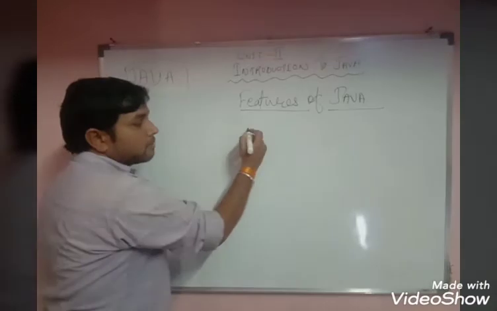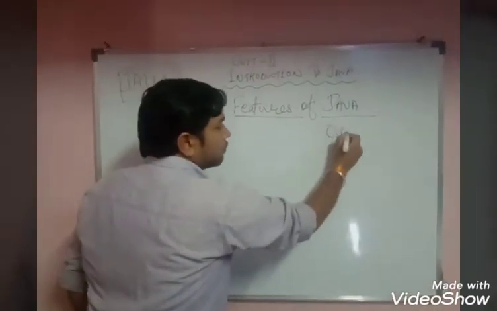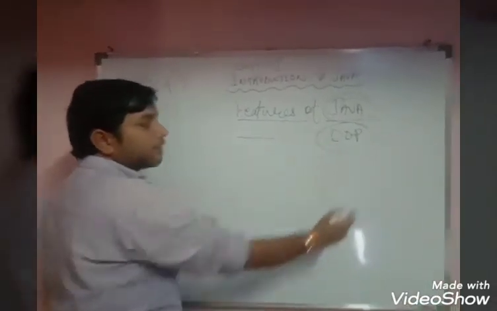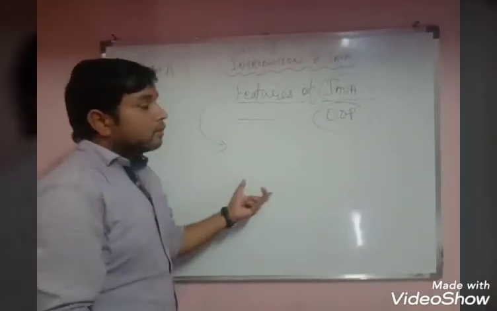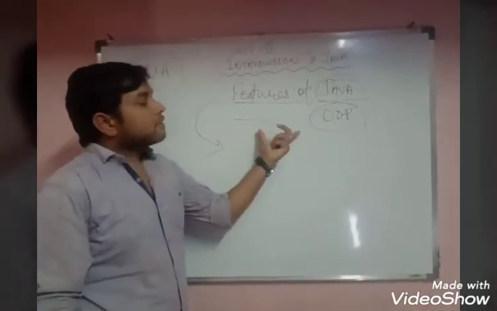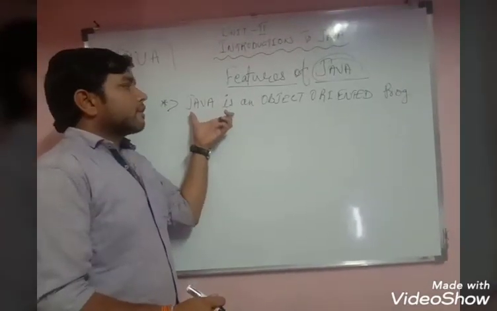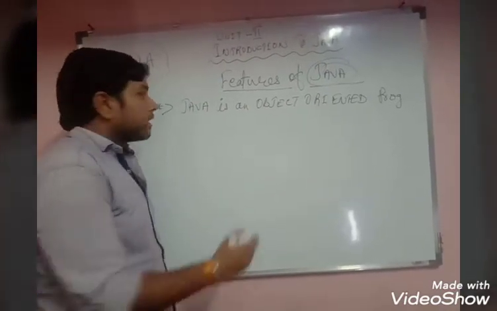This is important to know: features of Java and features of OOP are different things. If the question asks for features of Java, then you have to write what I will tell you, and if the question asks for features of OOP, then you have to write the concepts of OOPs. The first feature of Java programming is that Java is an object oriented programming language. We have already learned about that.